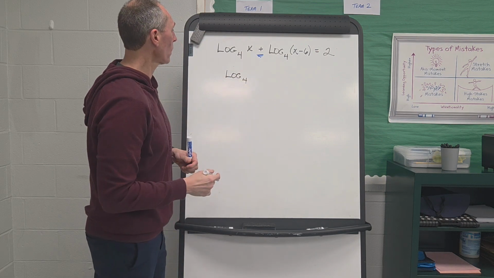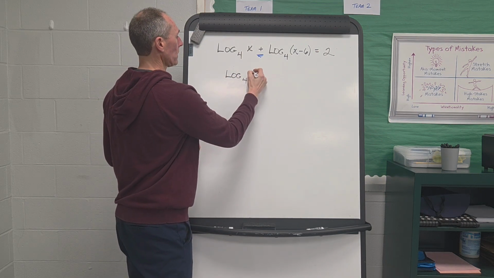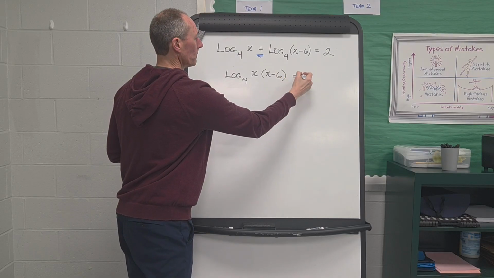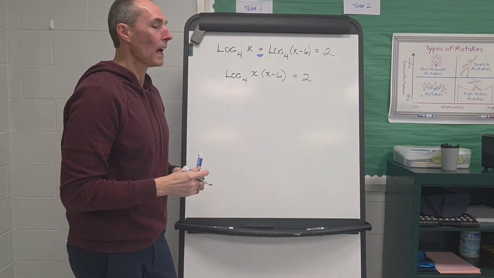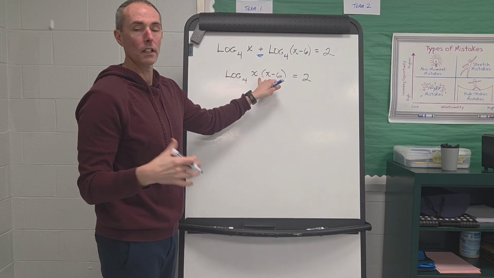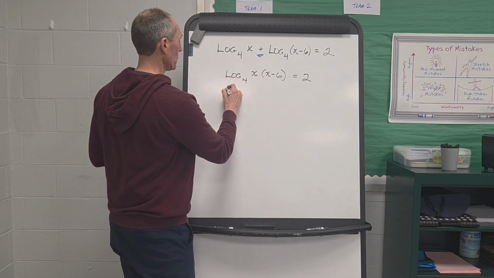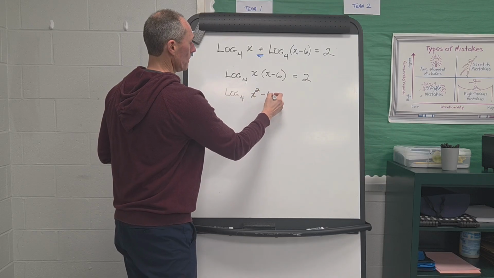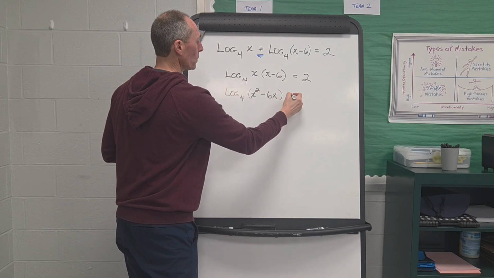Okay, so log 4, and then what do we have? We have x times x minus 6. Now, sometimes there's a little bit more simplification that you can do. So in this case right here, we can actually go ahead and distribute. So I'm going to do that. All right, now where do we go from there?